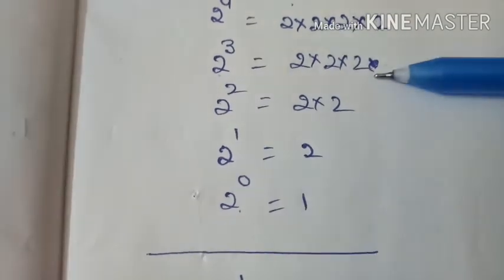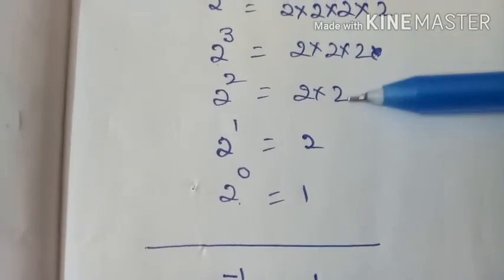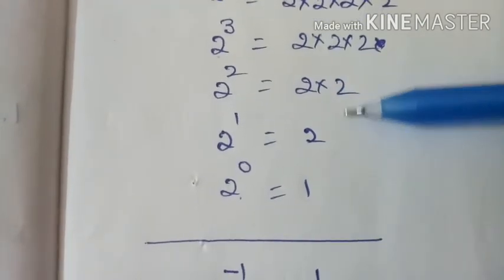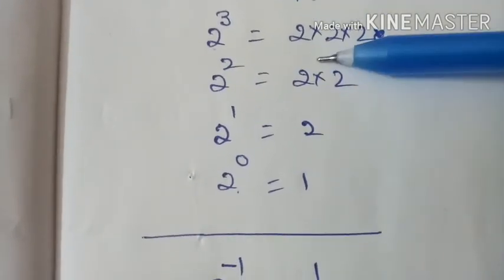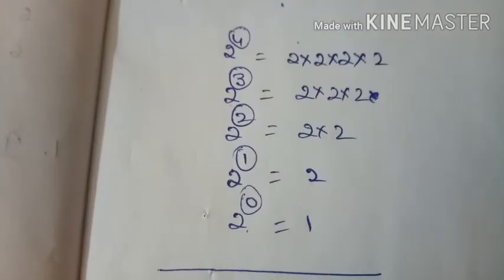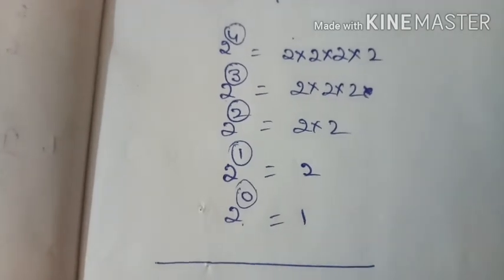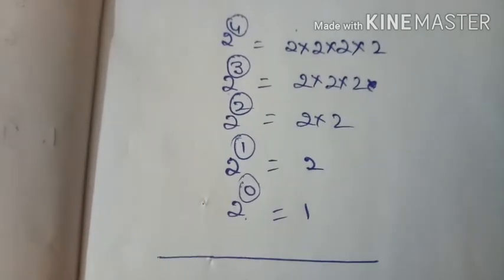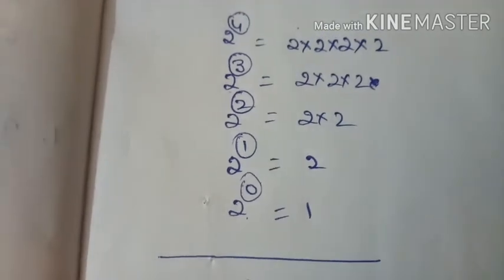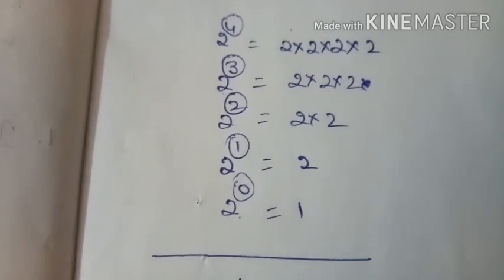If you divide by 2 for this, then you get this one. And if you divide by 2, that means the 2 cancels, then again you will get 2. In this way, the exponent is reduced by 1 each time on the LHS, and on the RHS we divide by the same number.